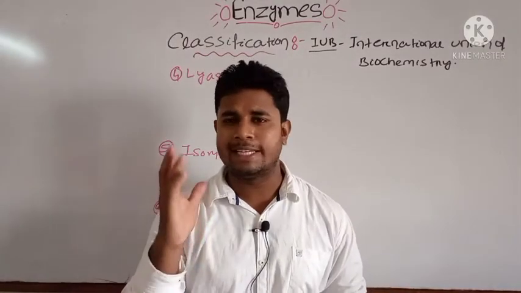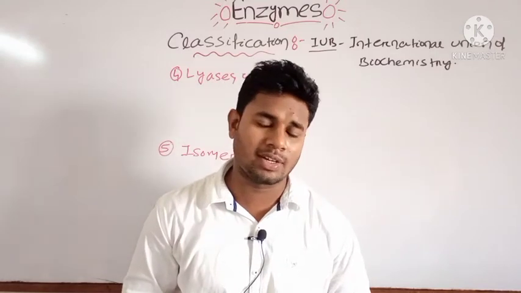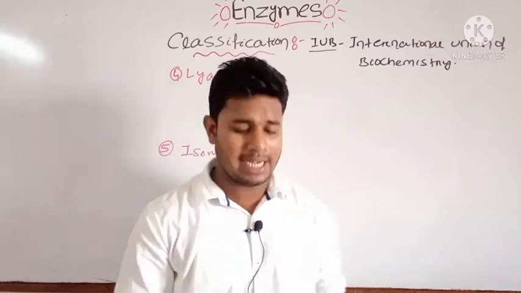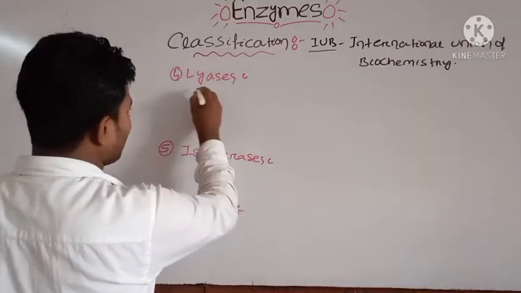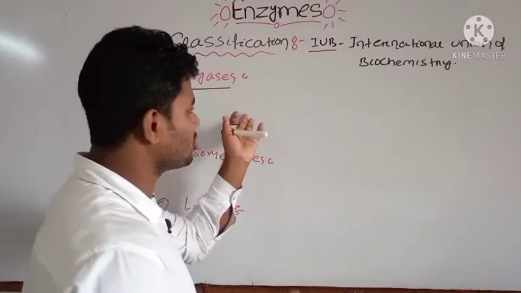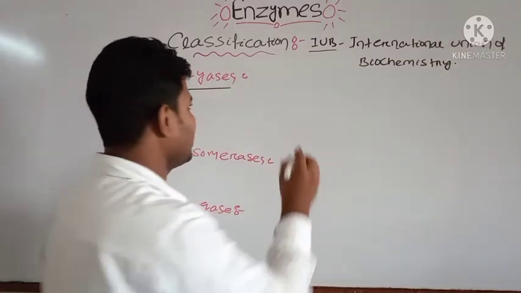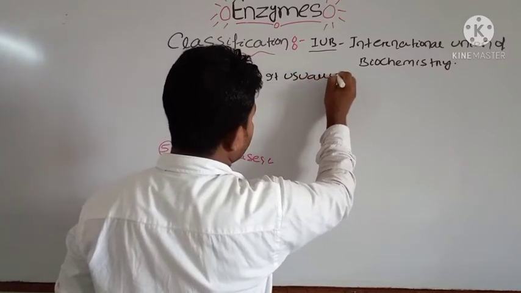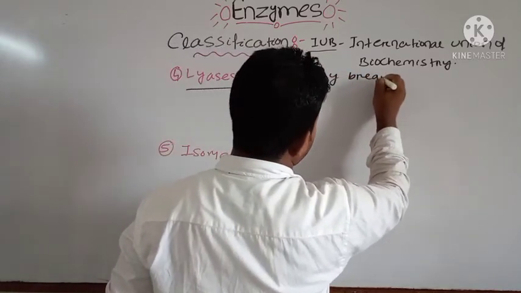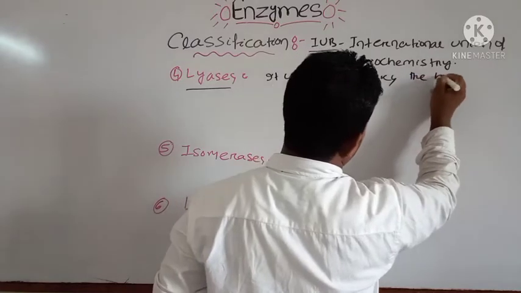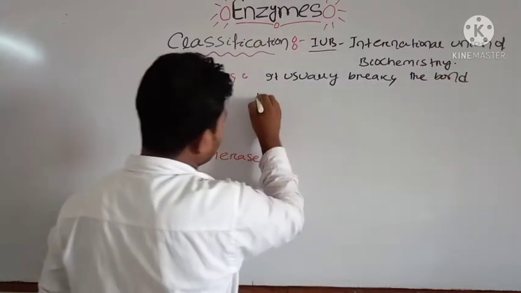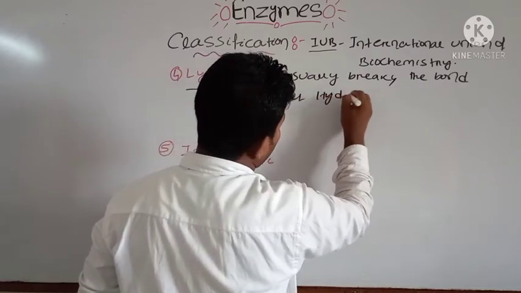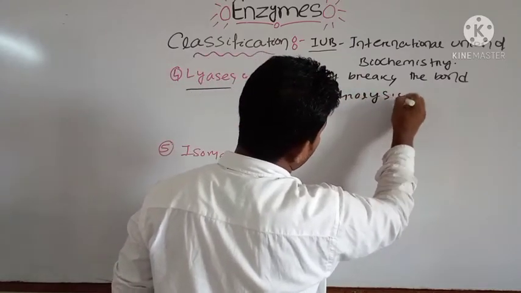Already we have discussed three types of enzyme: oxidoreductase, transferase, and hydrolase. Then let us come to lyases. These lyase enzymes usually break bonds without hydrolysis. And one example of this reaction is